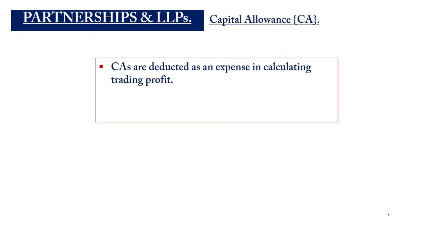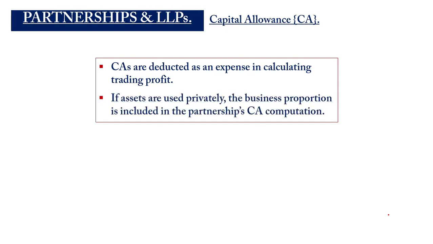Let's move to capital allowance. So it will be deducted from the income that is achieved, the same way we calculate for the sole proprietorship or the income from self-employment. Whatever income that the business records or earns, any necessary expenditure will be deducted from it. Then capital allowance will be taken from it. The residual amount will now be split among the partners. So if the asset is privately used by any partner, that portion will not be included in the computation.